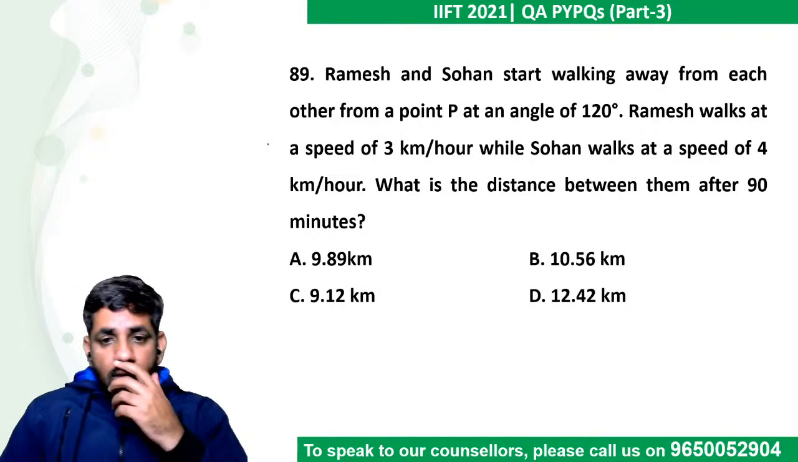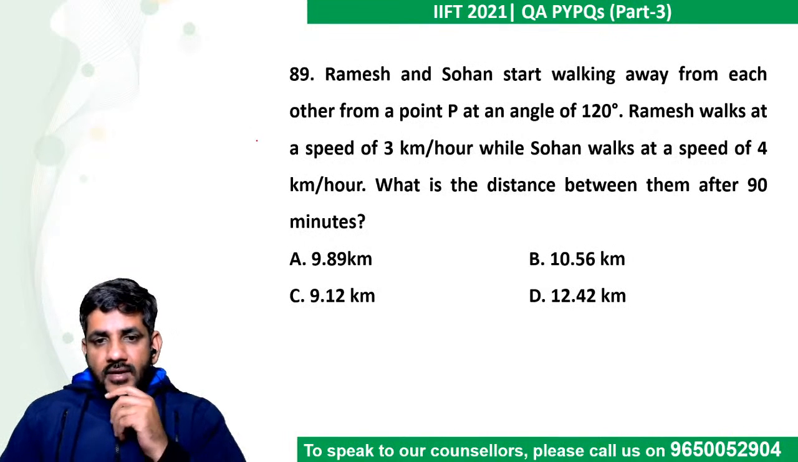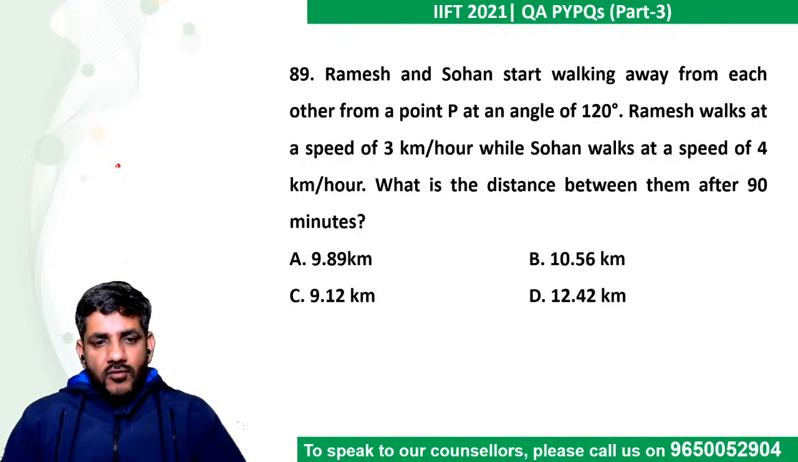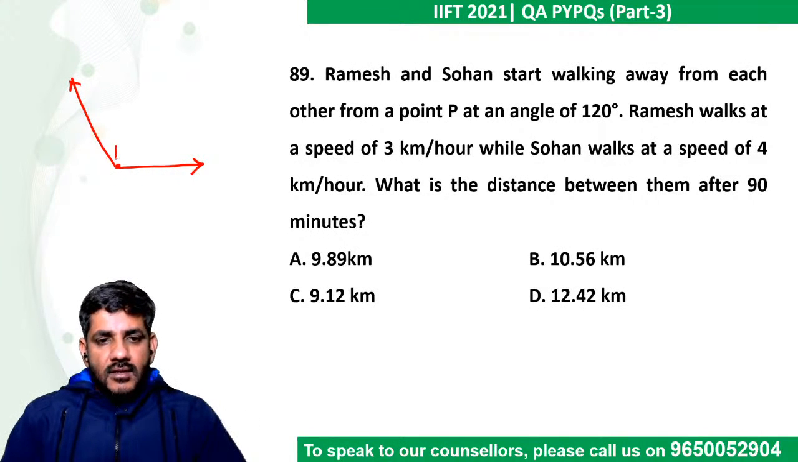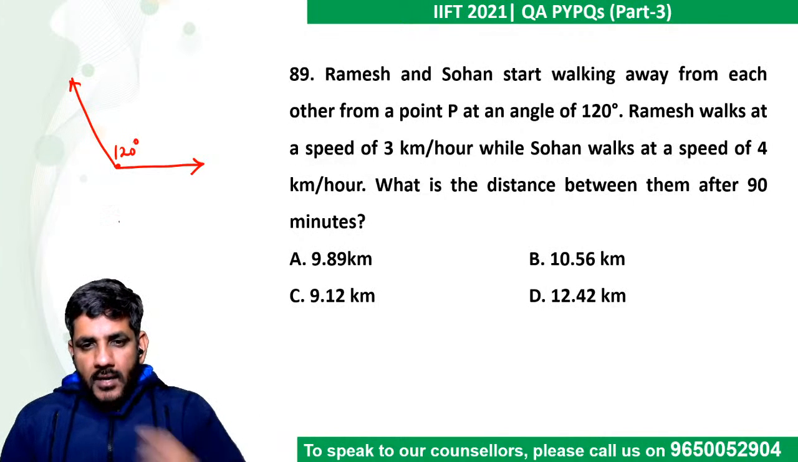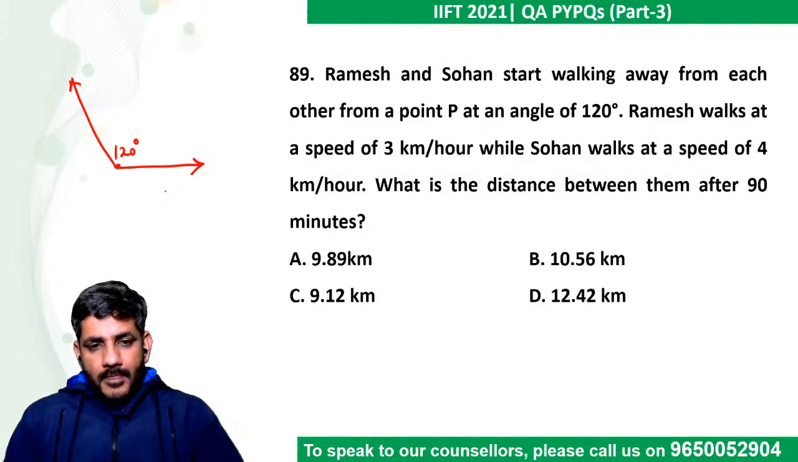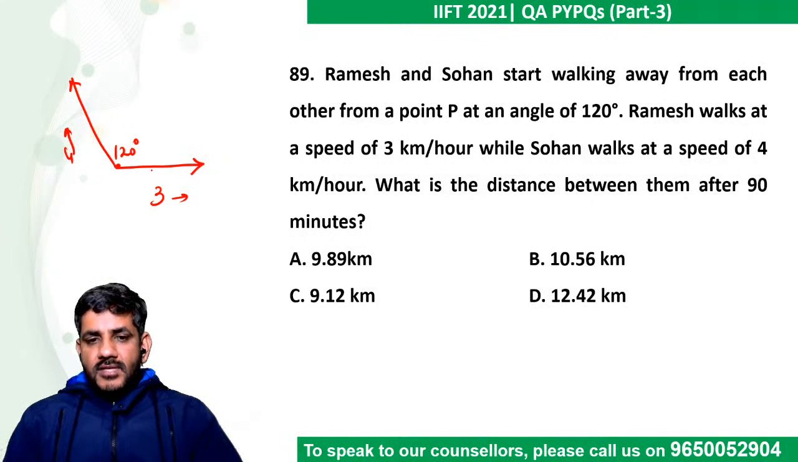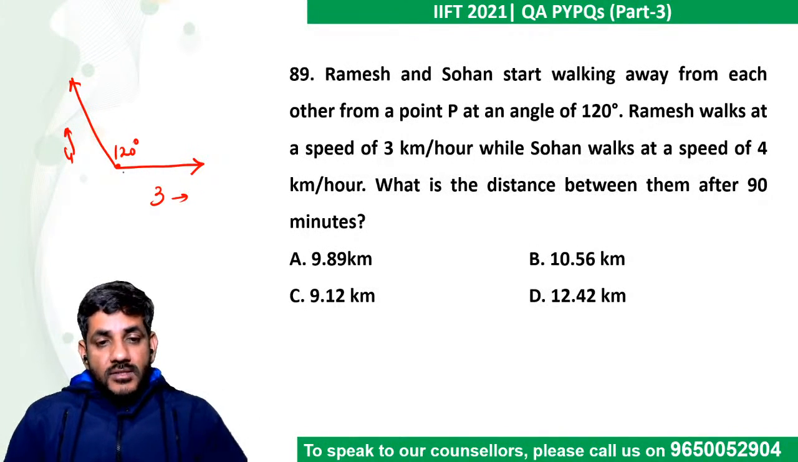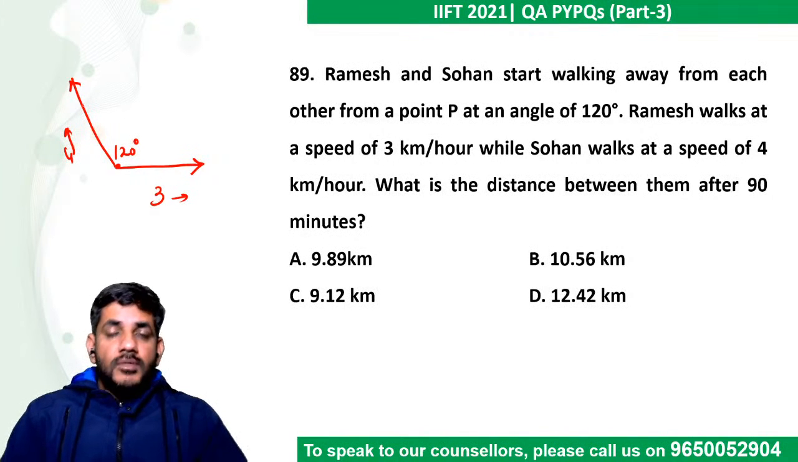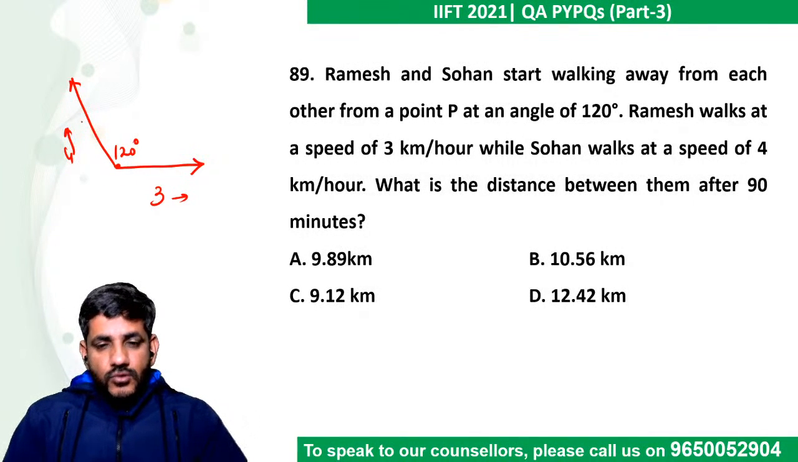Let's try this. Ramesh and Sohan start walking away from each other from a point P at an angle of 120 degrees. So one guy is running in this direction, one is running in this direction at an angle of 120 degrees. Ramesh walks at 3 while Sohan walks at 4. So this one goes at speed 3, this one goes at speed 4. What is the distance between them after 90 minutes? So in 90 minutes, how much would Ramesh have covered? And how much would Sohan have covered? In 90 minutes this person would cover 4.5, and this person would cover 6.